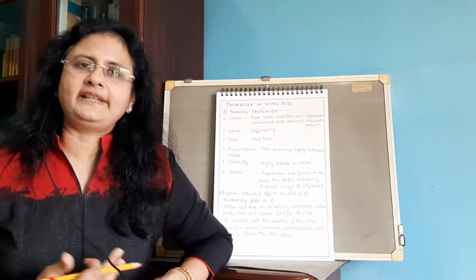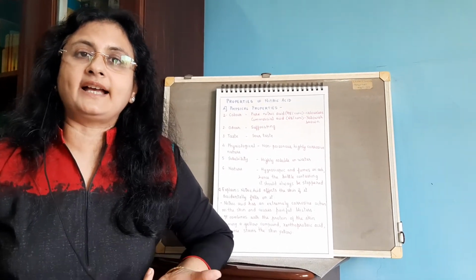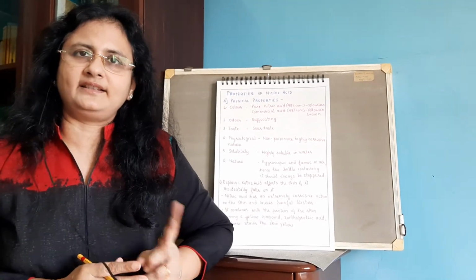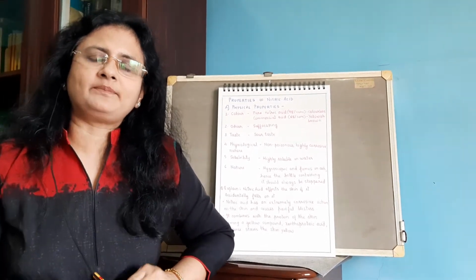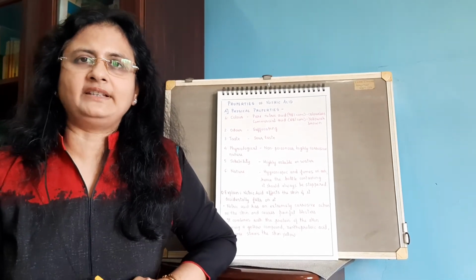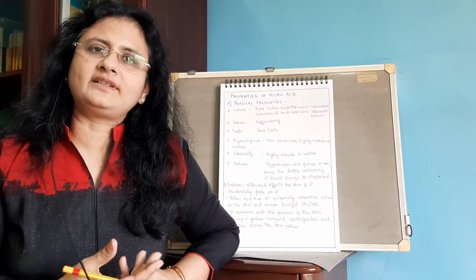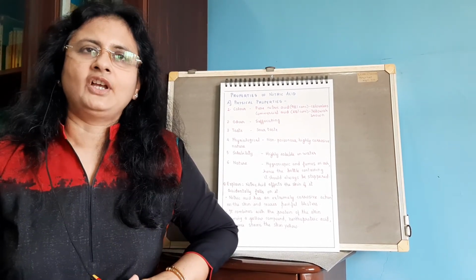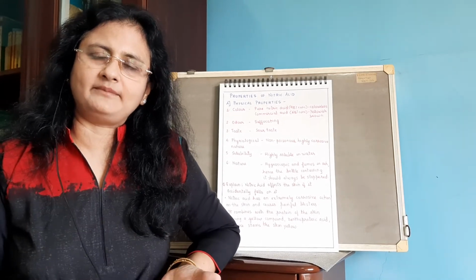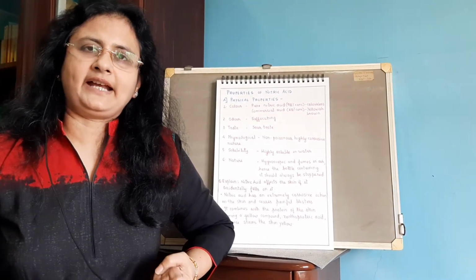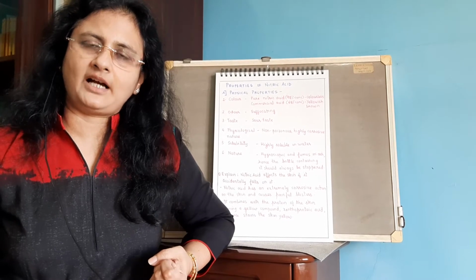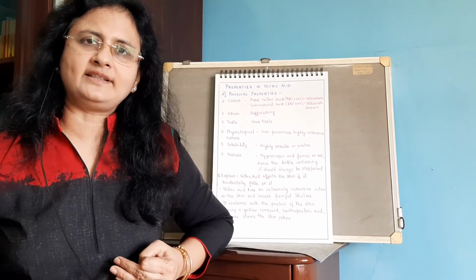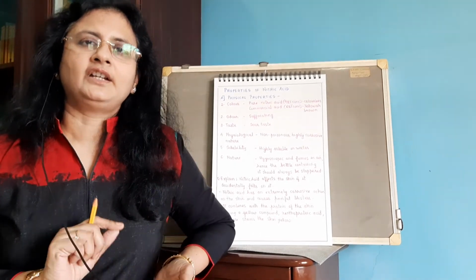Then you have the next property, which is the acidic nature. Nitric acid is a monobasic acid. We have discussed this in acids, bases and salts. Monobasic means per molecule of the acid it forms one hydronium ion. So the basicity is because of the presence of hydronium ion. All the properties due to its acidic nature, that is reaction with bases, reaction with carbonates, bicarbonates, reaction with sulfides, bisulfides, all these reactions we are going to discuss and write during the Zoom session.